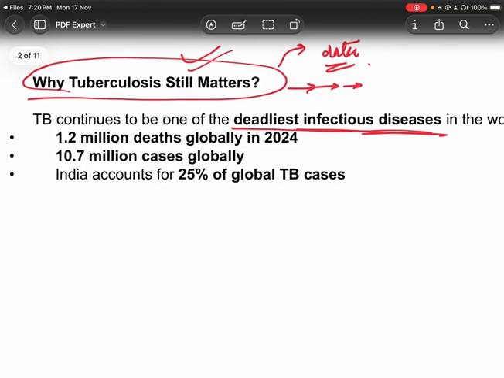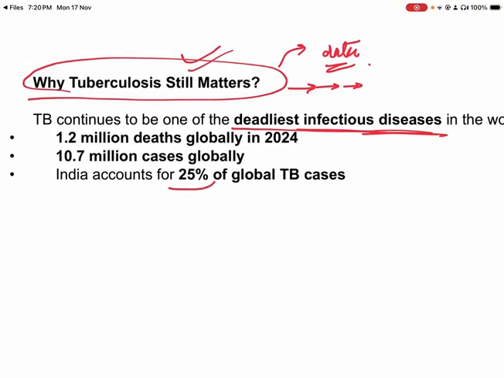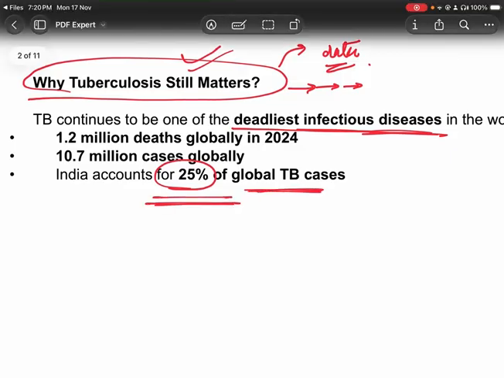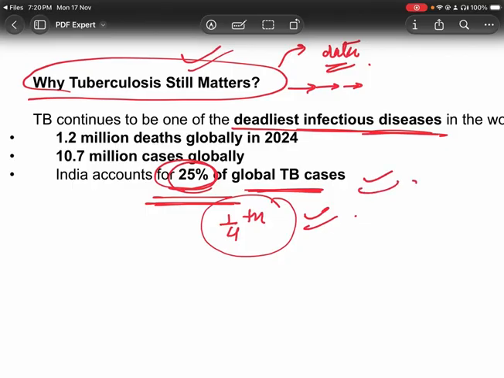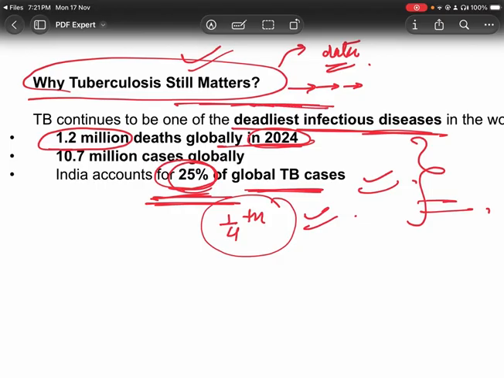Okay. And I think this is a very important piece of data which you can easily remember: India accounts for 25% of global TB cases. 25%. Can you imagine? That means one-fourth of global TB cases are in India only. So please remember and revise with me. India accounts for 25% of global TB cases. And if you want to remember another piece of data, TB accounted for 1.2 million deaths globally in 2024. So on the basis of these data and facts, I can say that TB is still important, TB still matters.